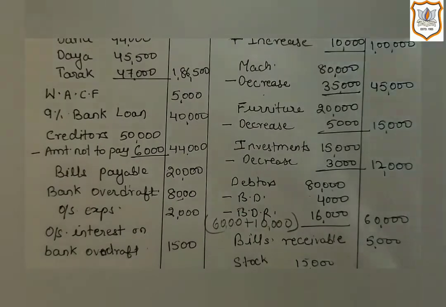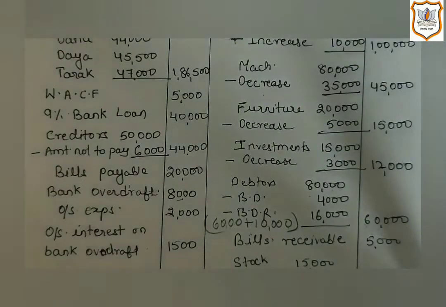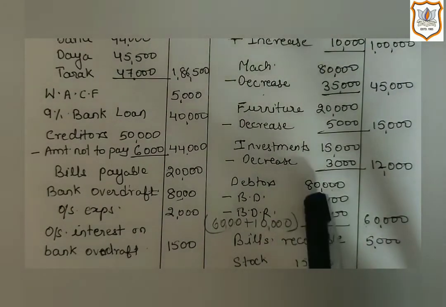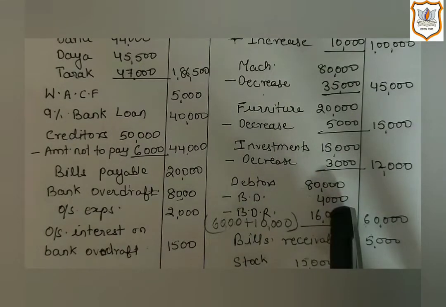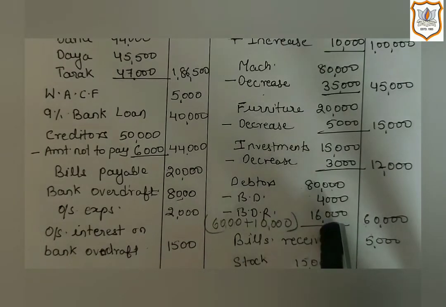Then next is given in the question, bad debt reserve account, 10,000. It is given on the debit side of the revaluation account, 10,000 bad debt reserve. And if you check in their old balance sheet, then the amount of bad debt reserve is shown at rupees 6,000. So first here we will write the amount of debtors from their old balance sheet, which is 80,000, minus bad debts 4,000, minus bad debt reserve. Here we will deduct 16,000.